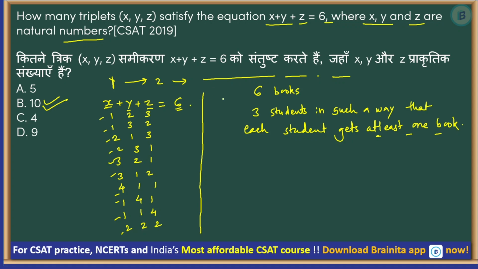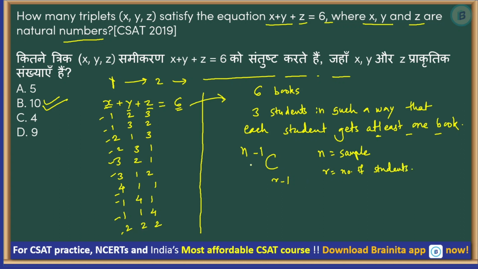So if we convert this problem into this problem, then a formula to solve this is n minus 1 C r minus 1, where n is equal to the number of books or number of samples, and r is the number of students. Okay.